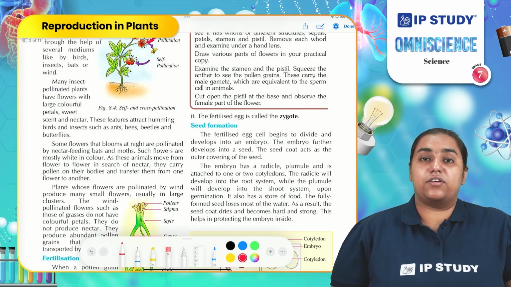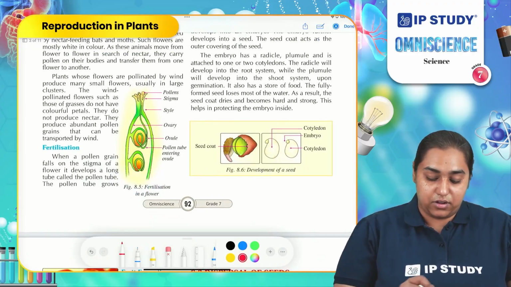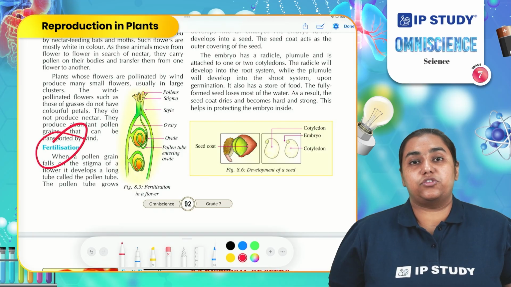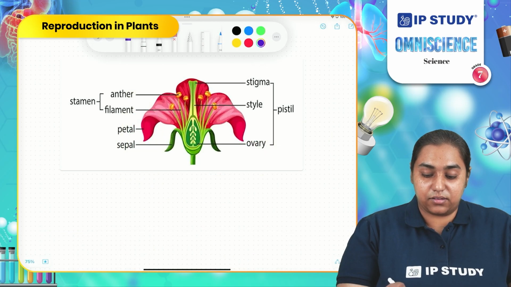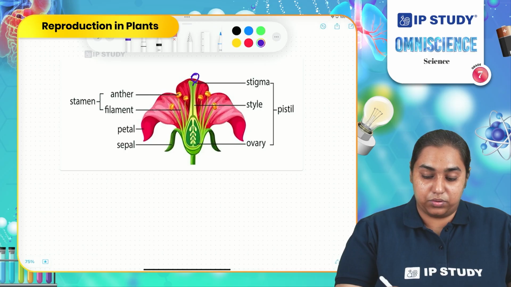Now that you are aware of pollination, another step in reproduction is fertilization. What happens when pollen reaches the stigma? It sits on the stigma. It forms a thin tube which is known as the pollen tube. This tube moves inside the ovary and reaches the ovule.